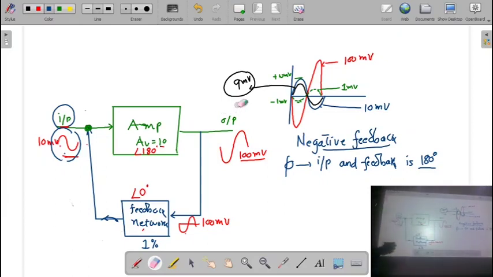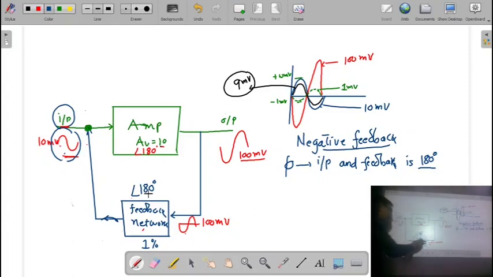So here, for this positive feedback, we have to consider whatever the feedback network is there. This feedback network is also going to introduce a kind of phase. Let us say this is going to introduce a 180 degree phase, means whatever the signal is present here, it is going to be inverted again. And this phase difference you can decide with the help of the value of the inductor, capacitor and the resistor.